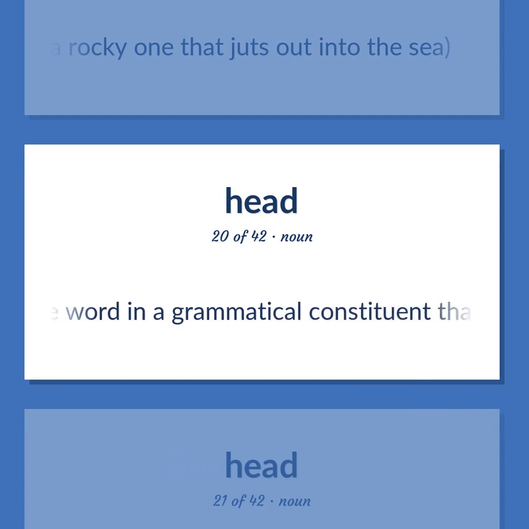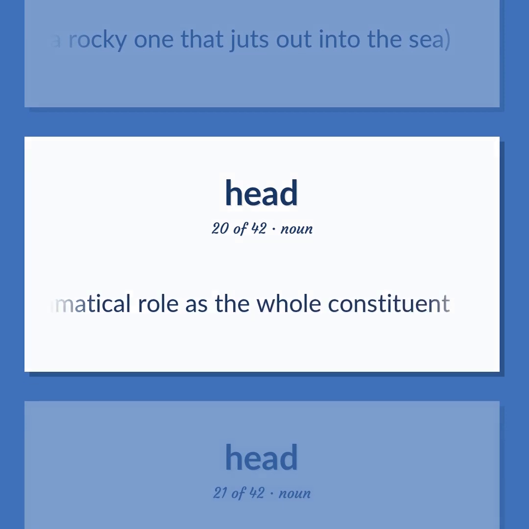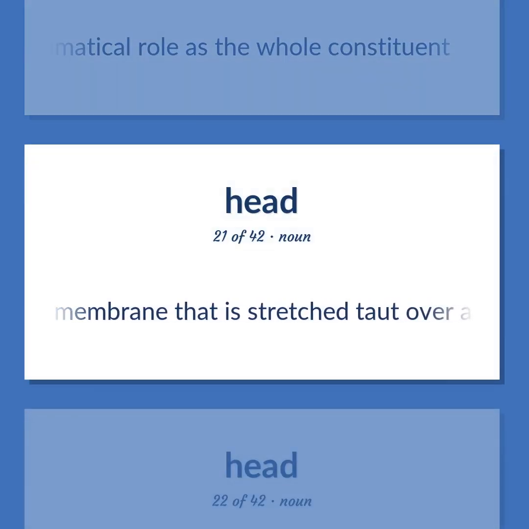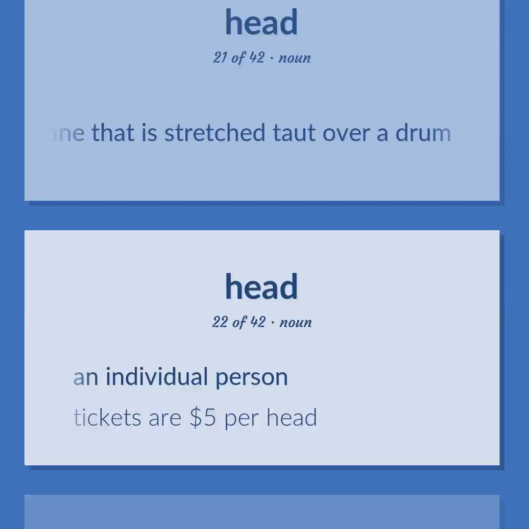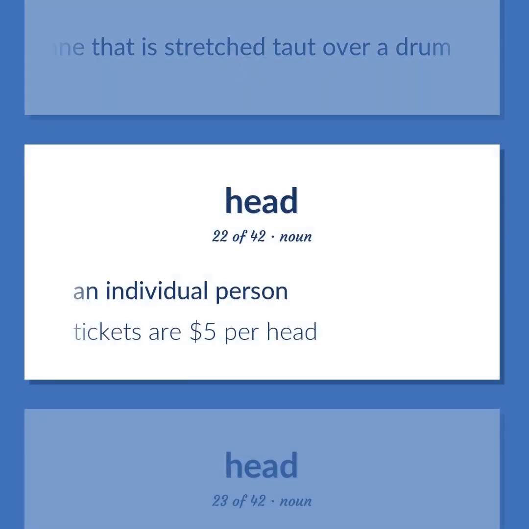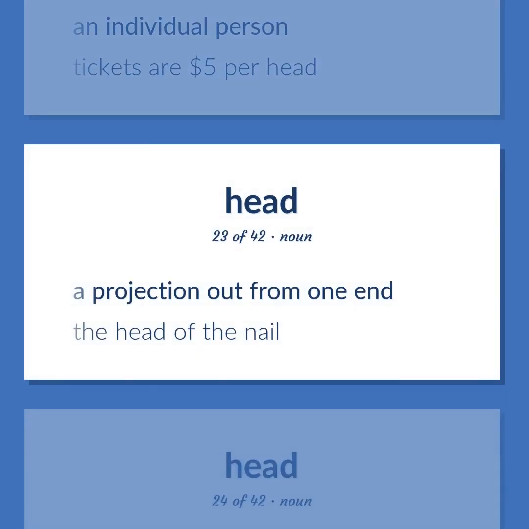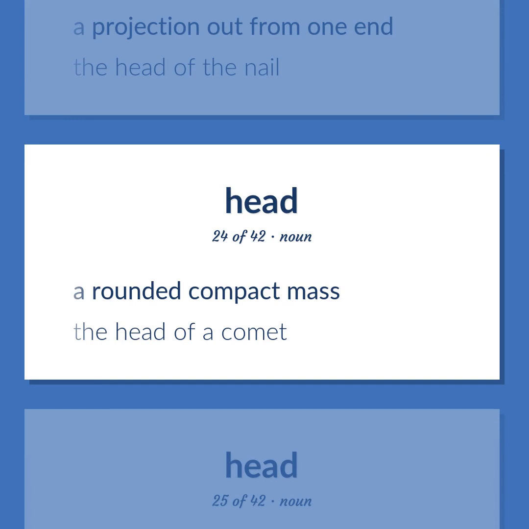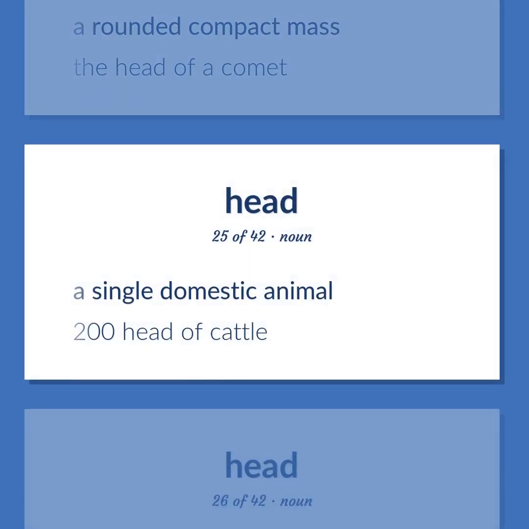Grammar. The word in a grammatical constituent that plays the same grammatical role as the whole constituent. A membrane that is stretched taut over a drum. An individual person. Tickets are $5 per head. A projection out from one end. The head of the nail. A rounded compact mass. The head of a comet. A single domestic animal. 200 head of cattle.